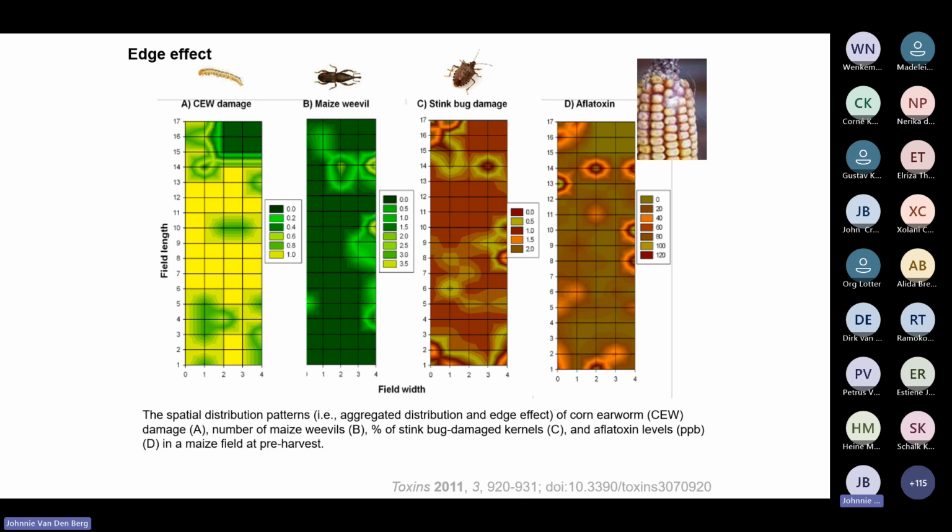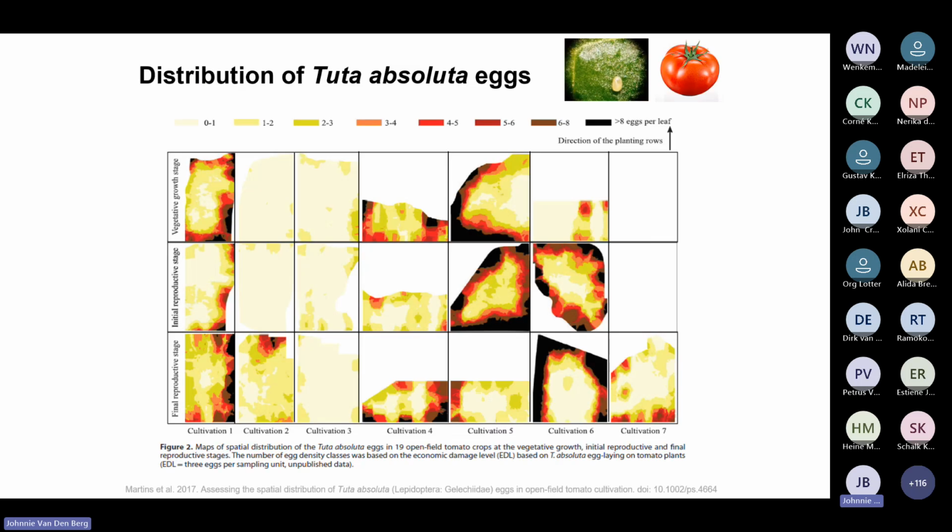And aflatoxin, that comes from the Fusarium, you can see the edge effect here. There we have that associated with the stink bugs, again on the edge. So monitoring is important. And this is another example of the edge effect and why accurate assessment of infestation levels is important.